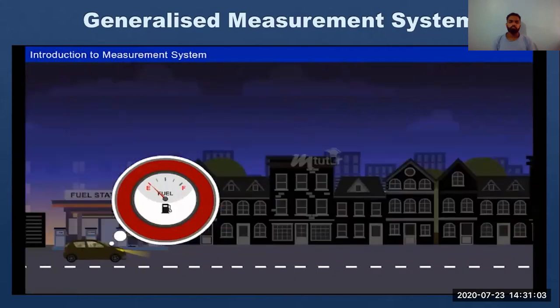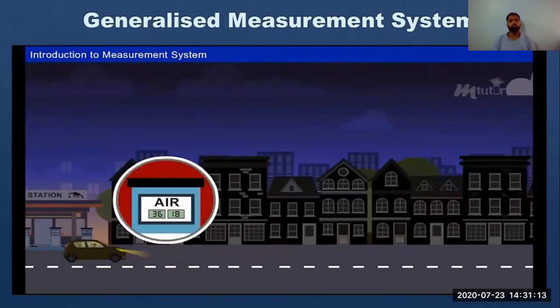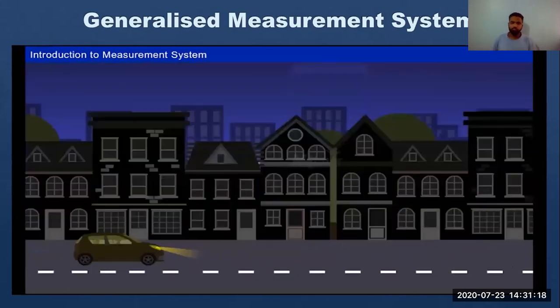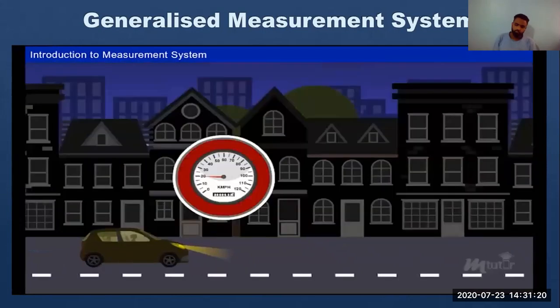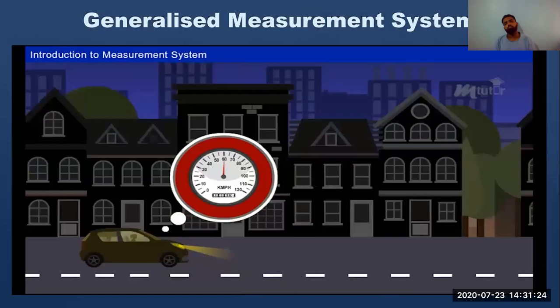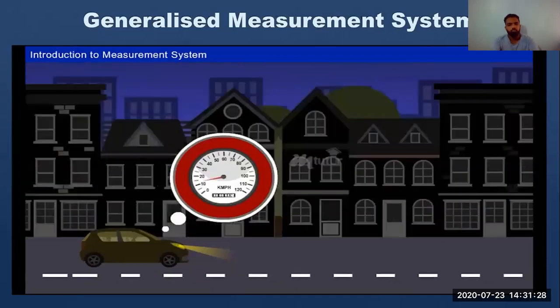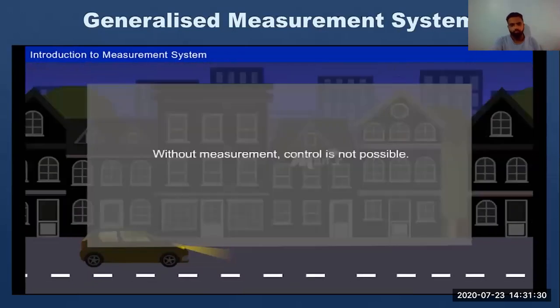While filling fuel, there is a meter to ensure that the required amount of fuel is filled in the vehicle. While pumping air into the car tire, there is a meter to monitor the air pressure. To monitor the speed, there is a speedometer in the car. It is only the measurement of any variable or entity that helps us to make or break control over that entity. Without measurement, control is not possible.